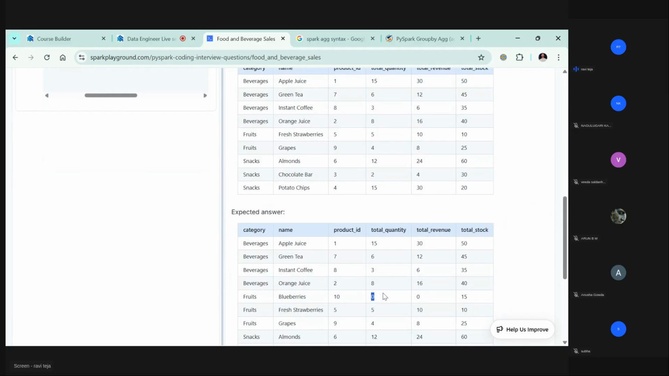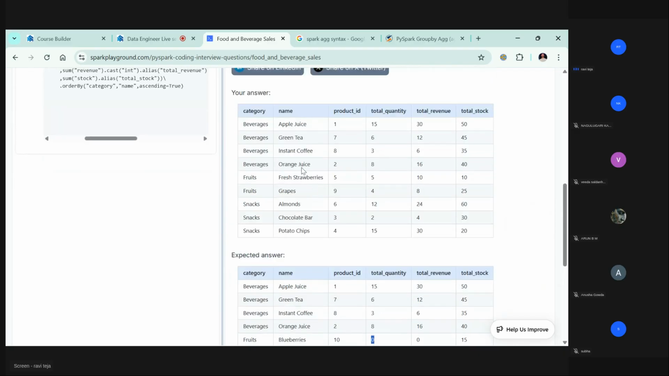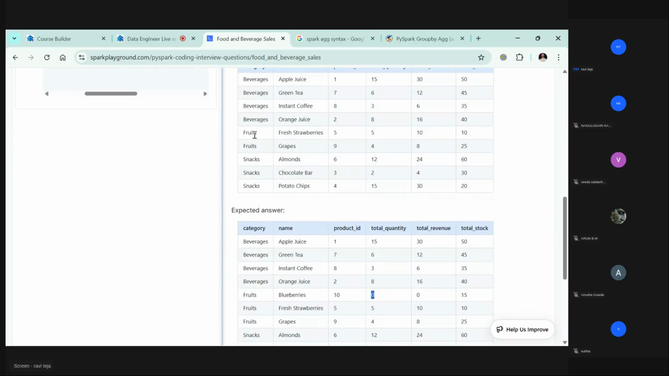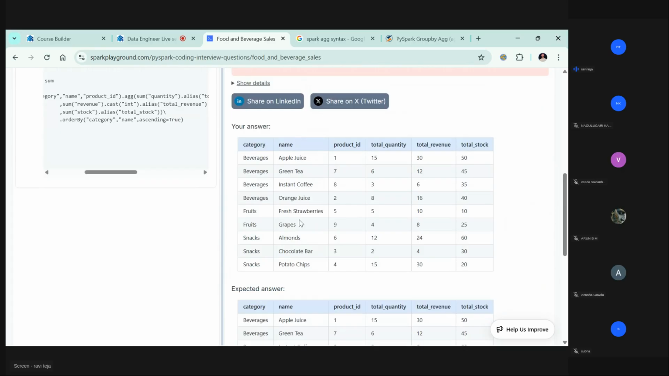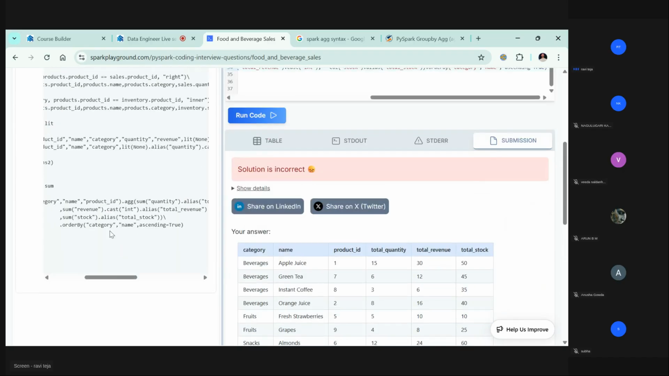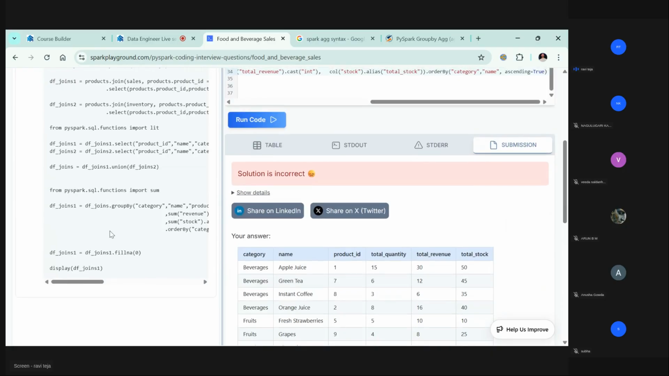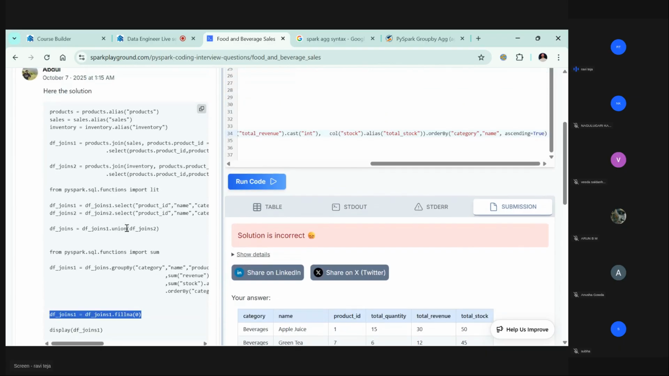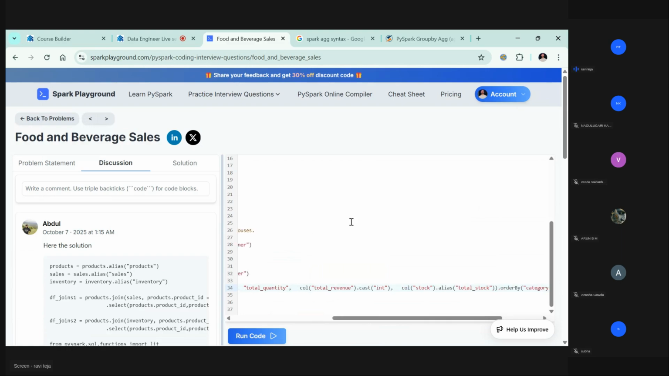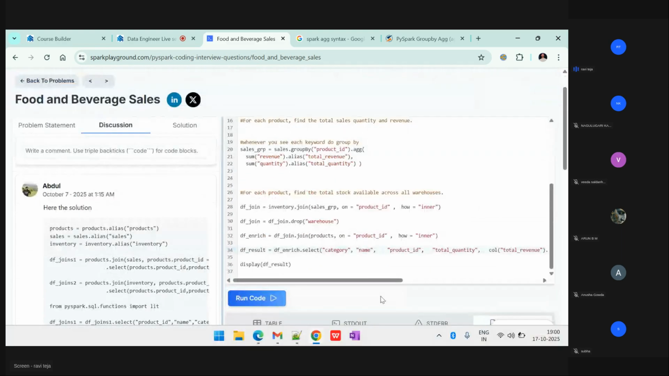Is there blueberries here? Oops. Okay, there is not even blueberries here. Why is blueberries not part of this? Fill any with 0 will definitely do this. But where did the blueberries and all go? Okay, that's okay. I will look into this issue and fix it.